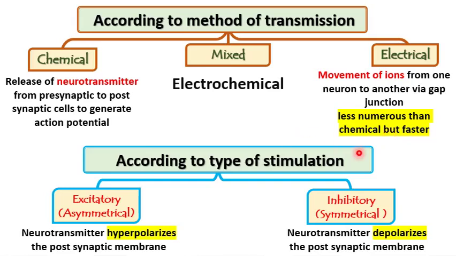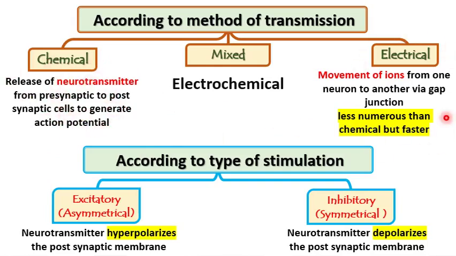So again, we have three types of synapses according to the method of transmission between them. We have a chemical, by release of a chemical substance, which is called the neurotransmitters, between the presynaptic cell and the postsynaptic cell to generate the action potential, and we'll discuss it separately.